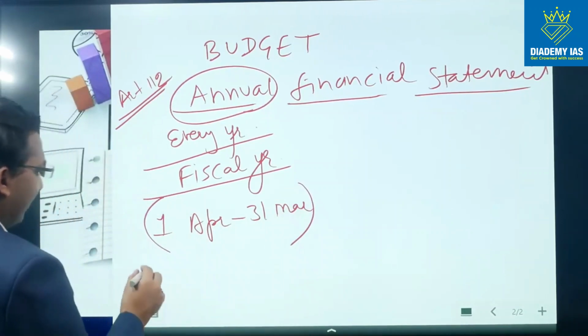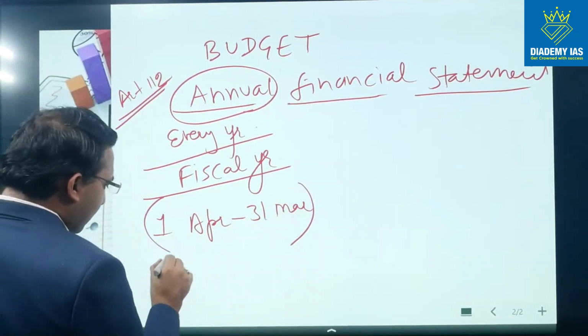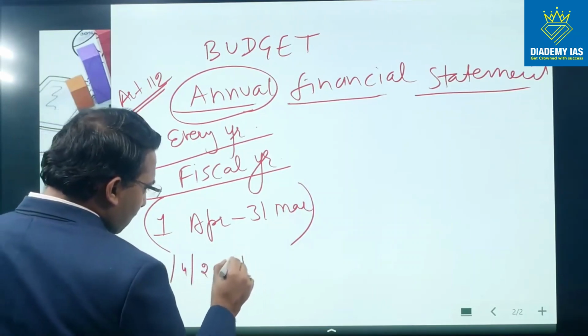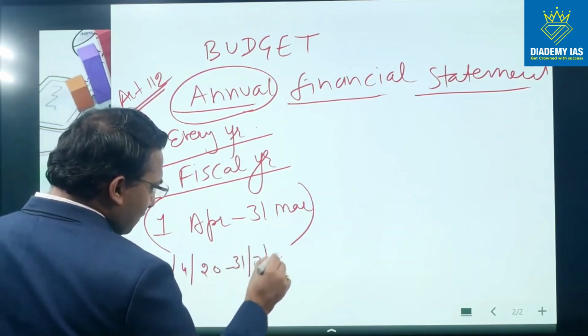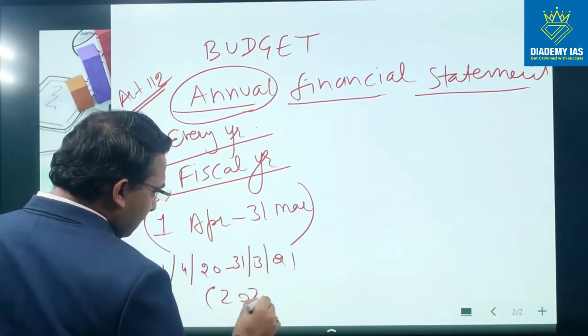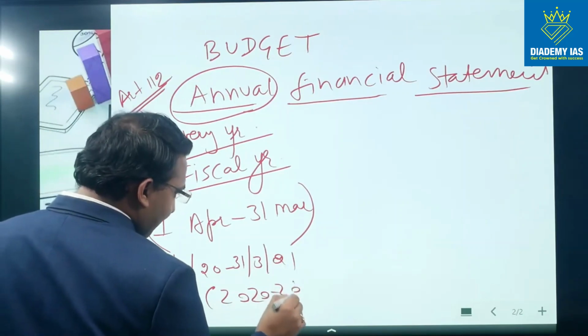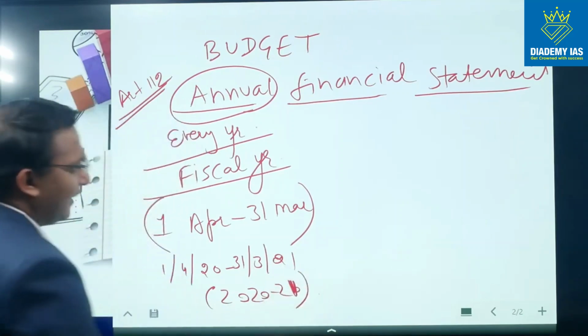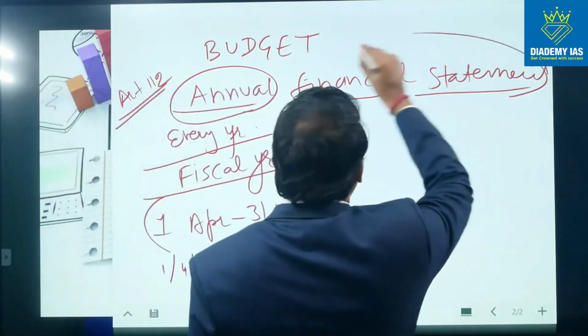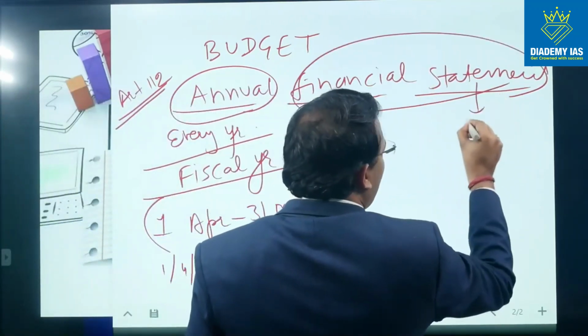For example, when the budget is laid down for the period of 1st of April 20 to 31st of March 21, this is called the budget for the year 2020 and 21. Right? So this is laid down every year, and this is a financial statement. So this is basically a document.